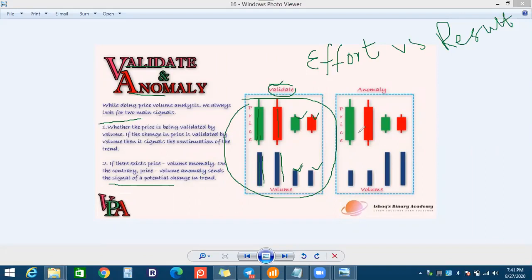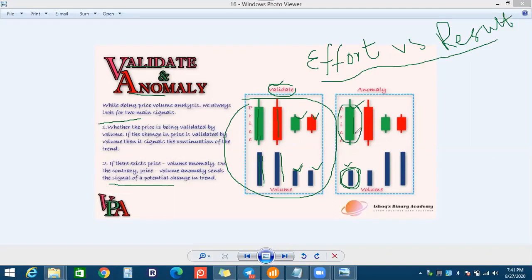When you see there is a difference between the result and the effort, so this candle is bigger, but the effort is very small. This rule is from Wyckoff. Wyckoff is, we can say, the father of volume analysis. He wrote so many books on volume analysis. And this effort is not matching the price movement. So there is something wrong. When there is something wrong, you can expect that a reversal can appear.